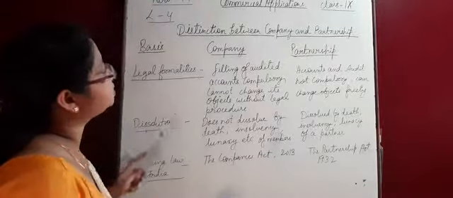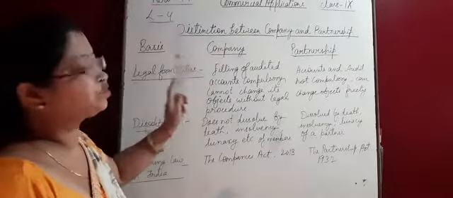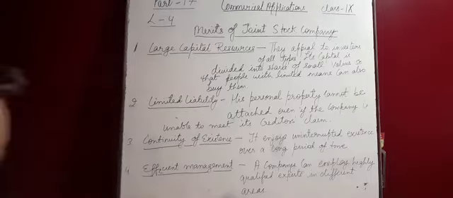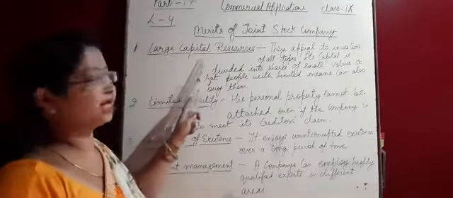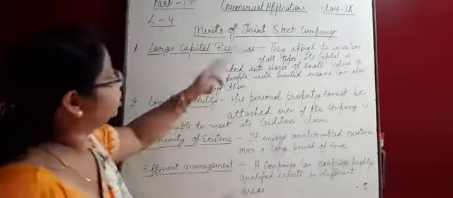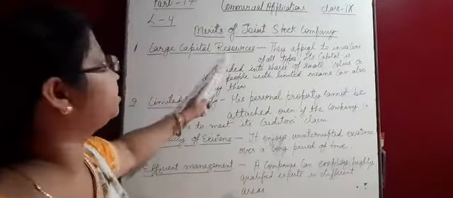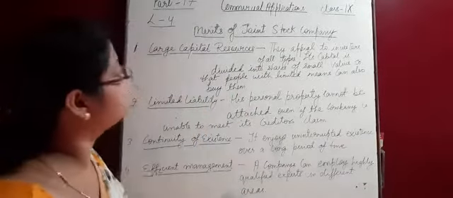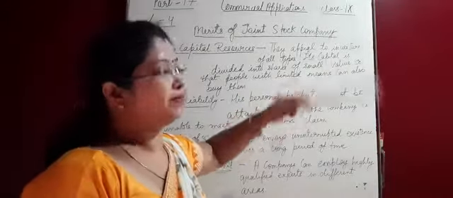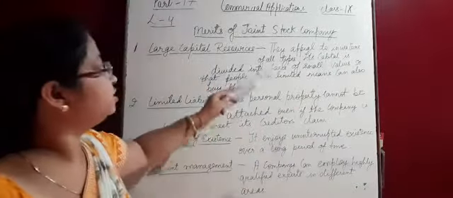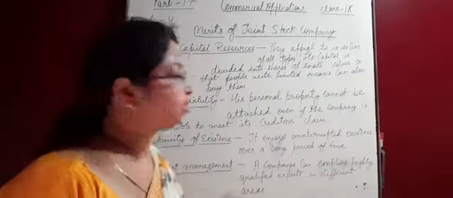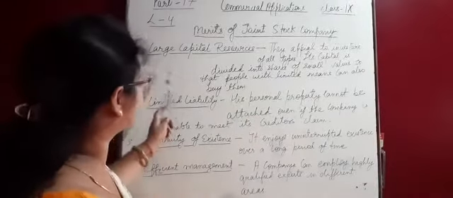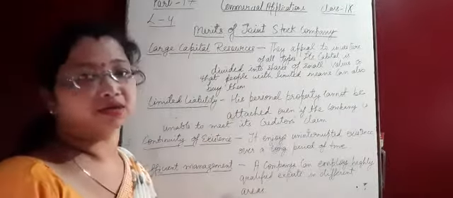Now I am going to start with the merits of joint stock company. Our first point is large capital resources. In joint stock company, large capital resources are raised. They appeal to all types of investors, and whatever the capital is, it will be divided into shares of small values so that people with limited means can also buy them. So there is large capital resources in joint stock company.